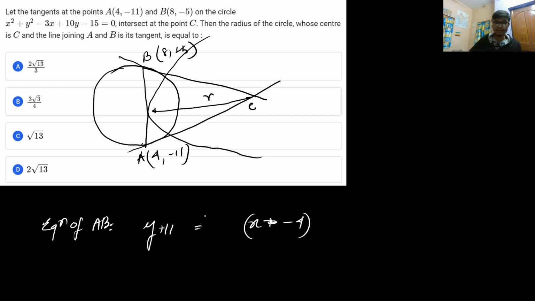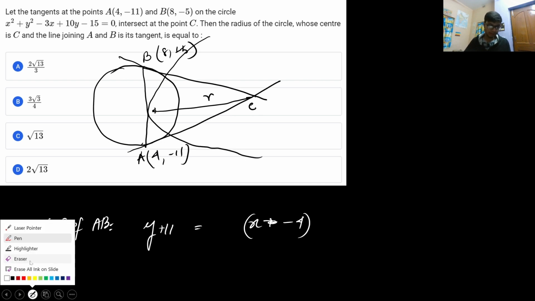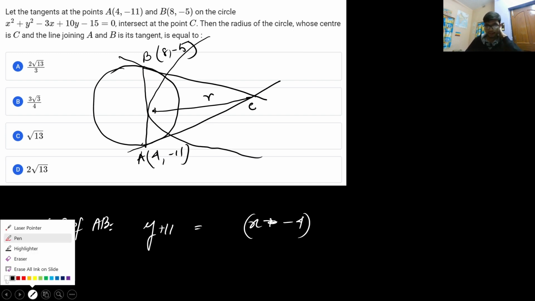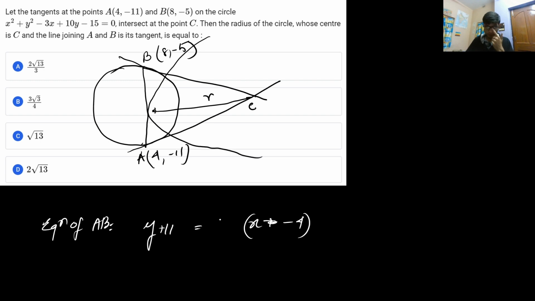What is the slope? This is minus 5, so minus 5 minus of minus 11 will give you plus 6, and plus 6 divided by 4, so the slope is 6 by 4.